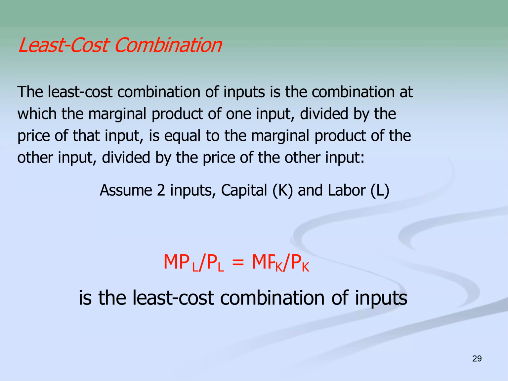And that leads to this idea of the least cost combination. When you're looking at the marginal product of labor versus the marginal product of capital, you want the least cost combination. So you would look at the marginal product of the input, labor or capital, and divide it by the price of that input. They should be equal to the marginal product of the other input divided by the price of that particular input. So the marginal product of labor divided by the price of labor should be equal to the marginal product of capital divided by the price of capital. And you're looking for the least cost combination of inputs.